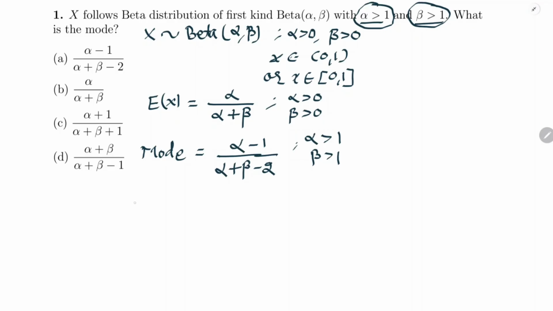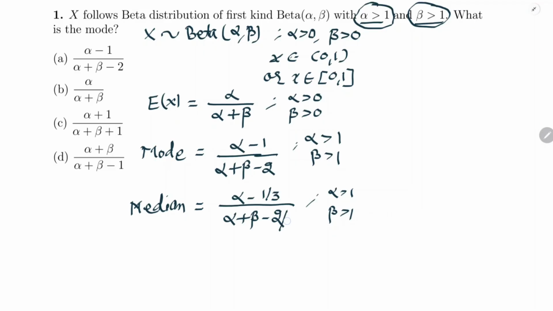Now, if we want to write the expression for median, how we can write the median? Just write the expression of mode first: alpha minus 1 upon alpha plus beta minus 2. Now the condition should be same. Alpha is greater than 1 and beta is greater than 1. Now divide 1 by 3 and 2 by 3. So this will be the expression of median.